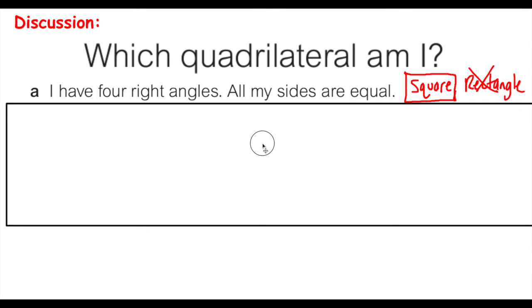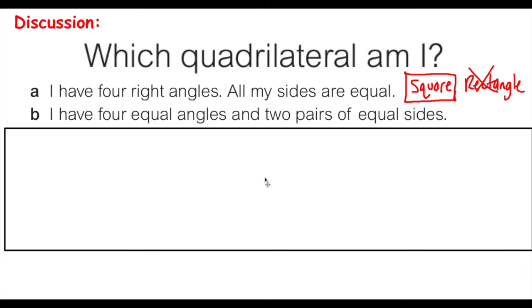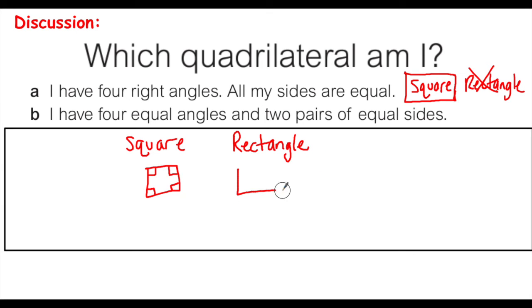Can you please try this one? All right, let's see if you got this one correct. I have four equal angles. Okay, so that could be the square, since I know that has four right angles. That could also be a rectangle, since that also has four right angles, hence they'll all be equal.